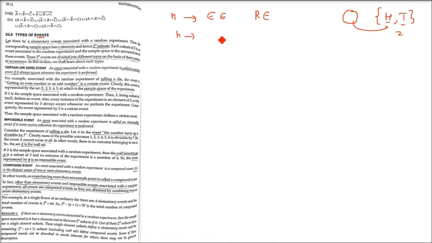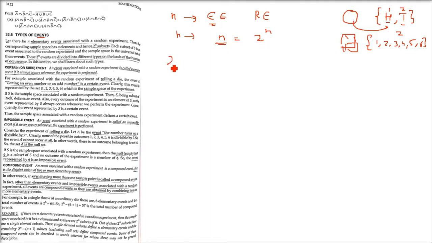So how many subsets will it make? See, the sample space has n elements. What will be the subsets? 2 to the power n. See, h and t, 2 are the values. If you take a die, how many elementary events are there? 1, 2, 3, 4, 5, 6. So we have 6 elementary events. In the first case 2, here 6. So what will be the subsets? 2 to the power n. We have already seen that in the previous discussion.